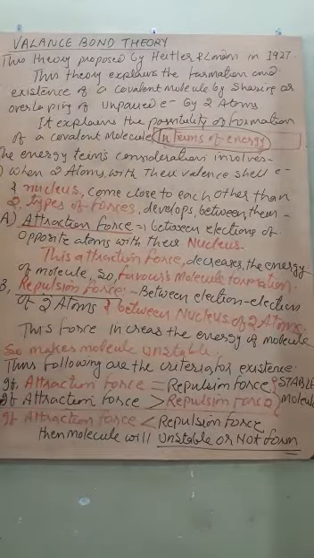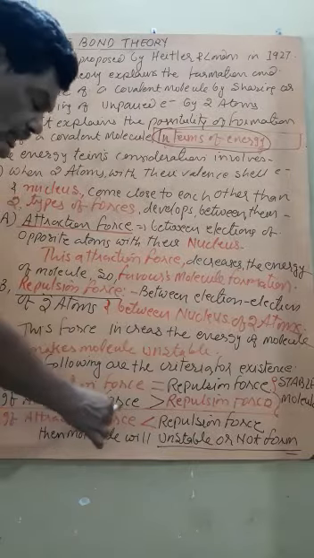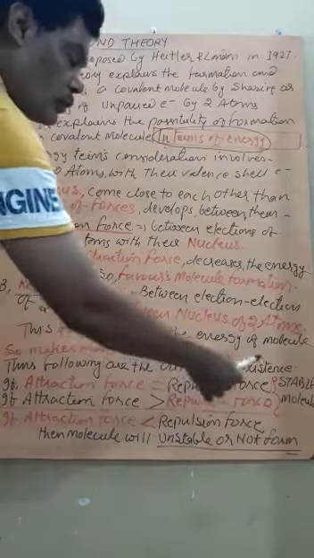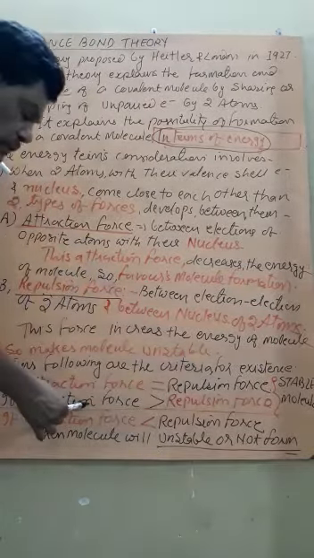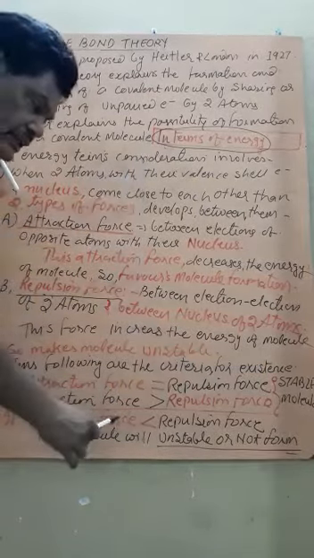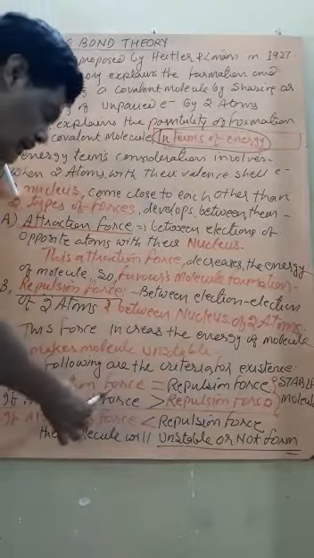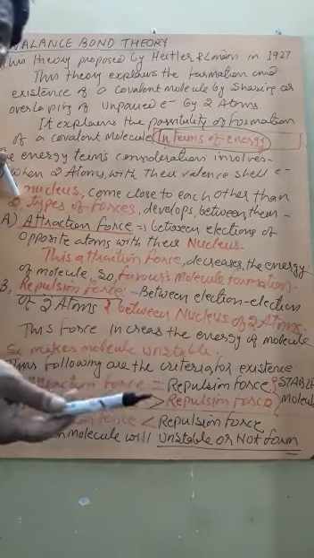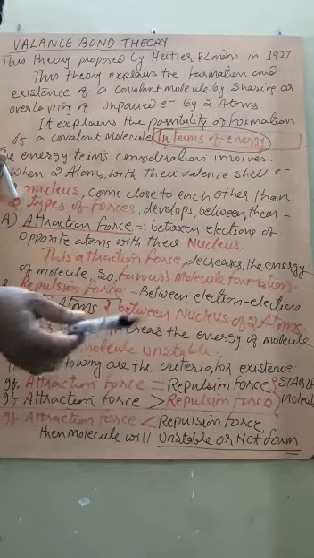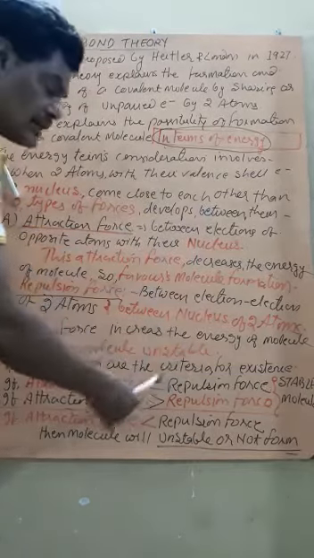One more case: if the attraction force is greater compared to the repulsion force. Attraction leads to decreased energy and repulsion leads to increased energy, but since the magnitude of attraction is more, the release of energy is more while the gain of energy is less.